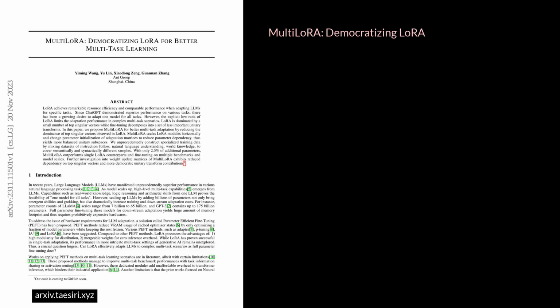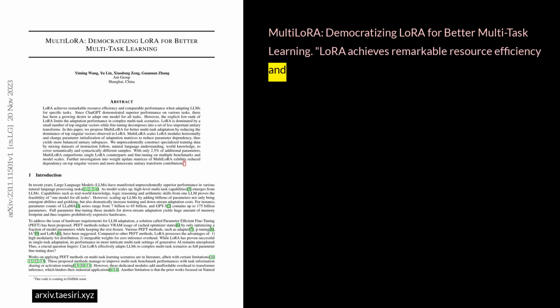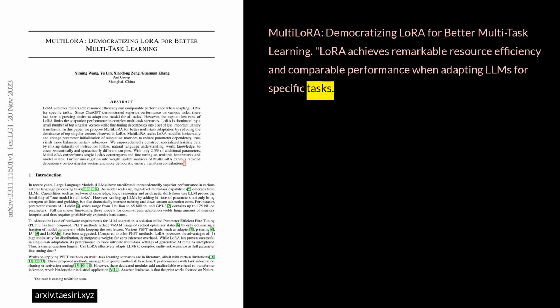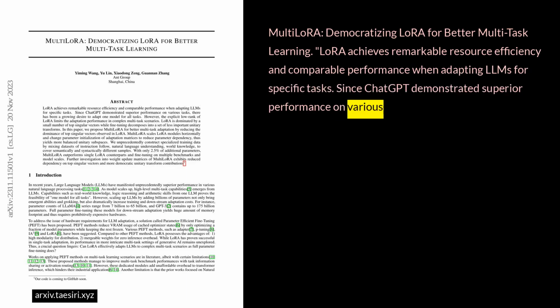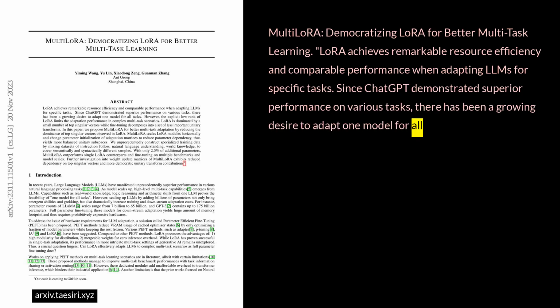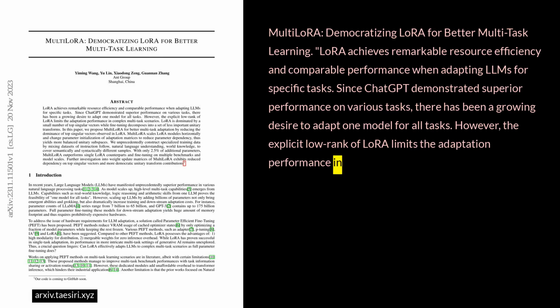MultiLoRA, democratizing LoRA for better multitask learning. LoRA achieves remarkable resource efficiency and comparable performance when adapting LLMs for specific tasks. Since ChatGPT demonstrated superior performance on various tasks, there has been a growing desire to adapt one model for all tasks. However, the explicit low rank of LoRA limits the adaptation performance in complex multitask scenarios.